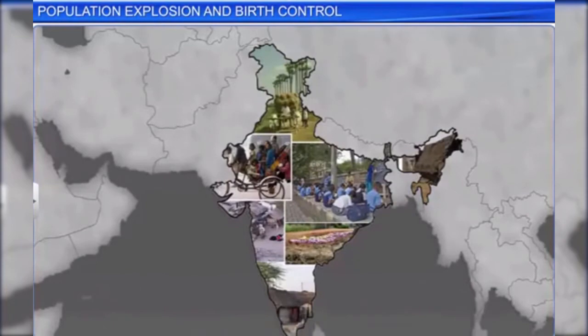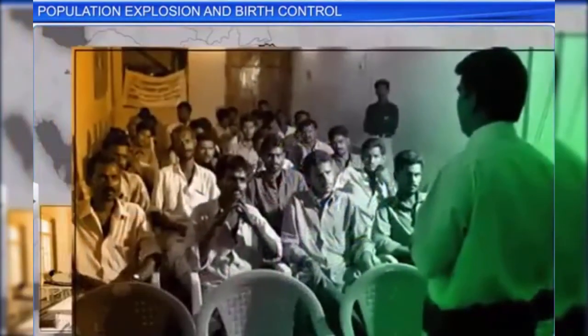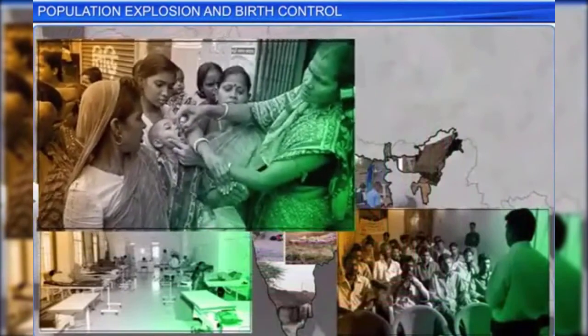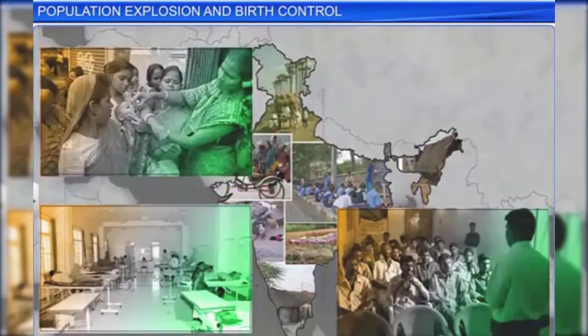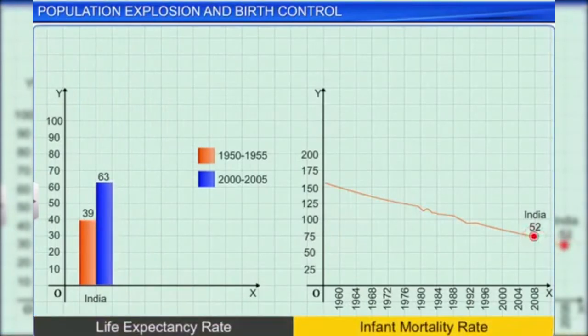However, living conditions improved as the government built hospitals, educated people about health-related issues, and conducted immunization programs. These steps nearly doubled the life expectancy rate and lowered the infant and maternal mortality rate.